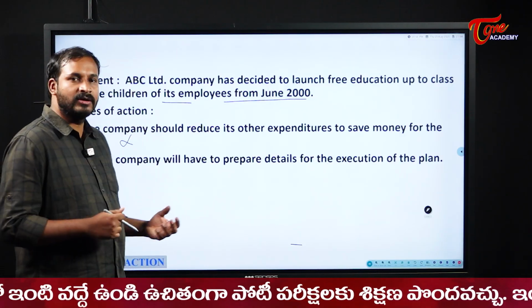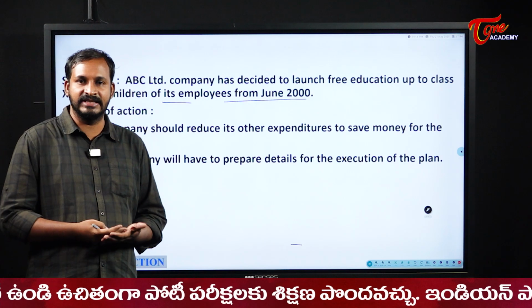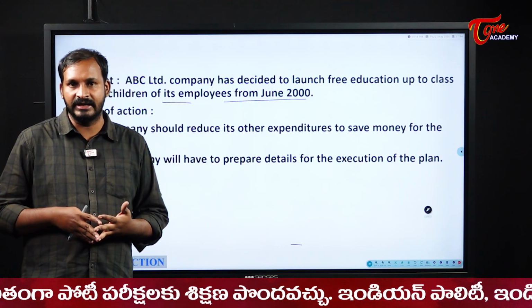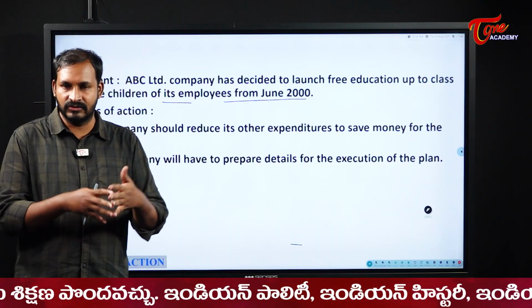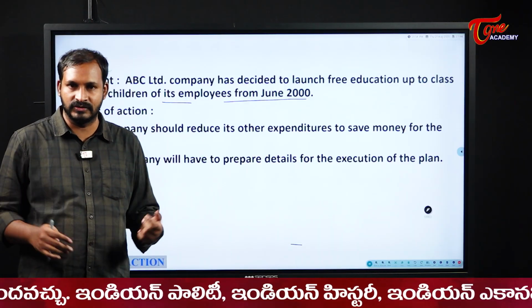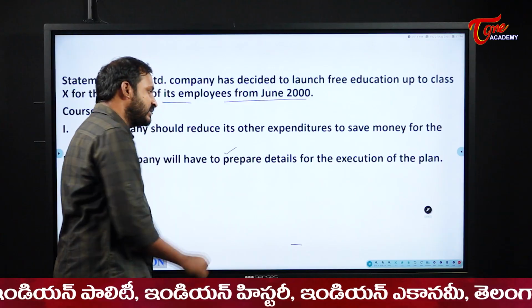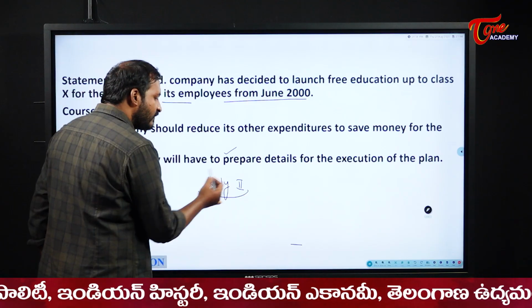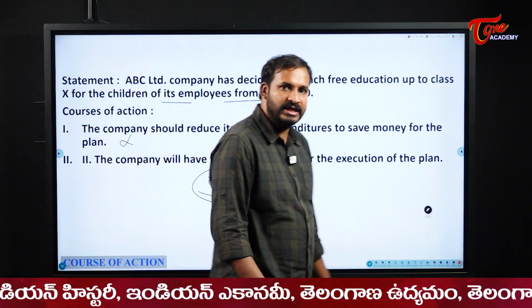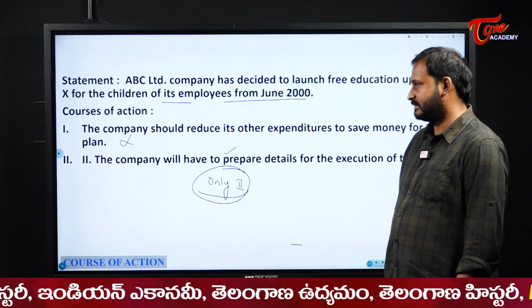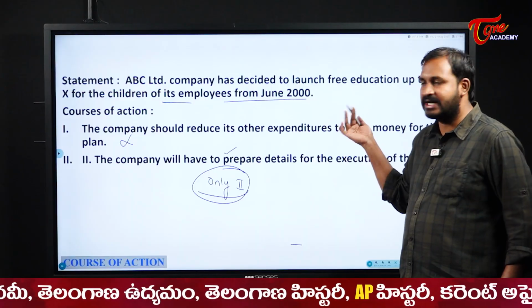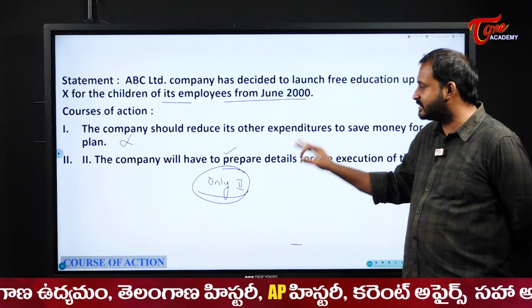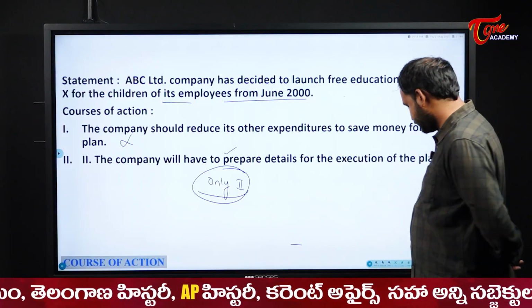Readiness means they should collect all the student details, arrange the funds, and know how to distribute these funds and all those things. So the second one is correct for us. Only the second argument is correct. If they spoke of anything in detail, then we might consider the first one, but in this situation, this is the only correct one.